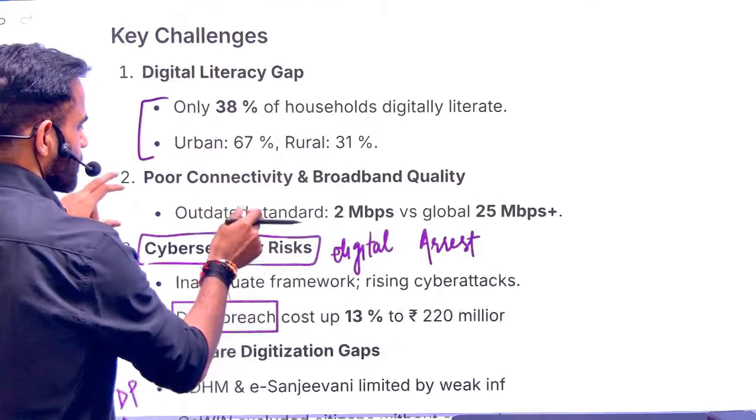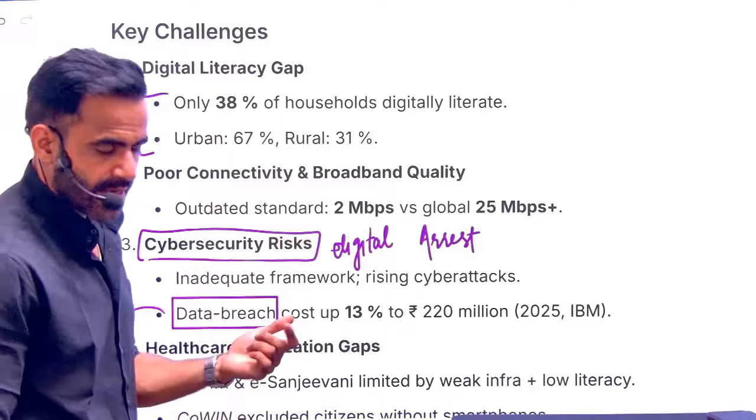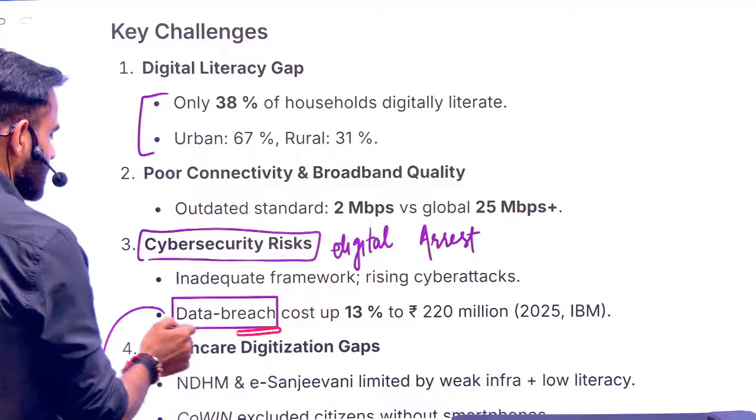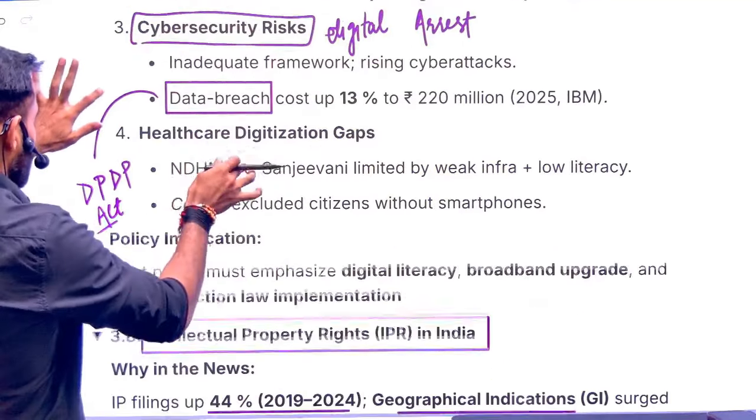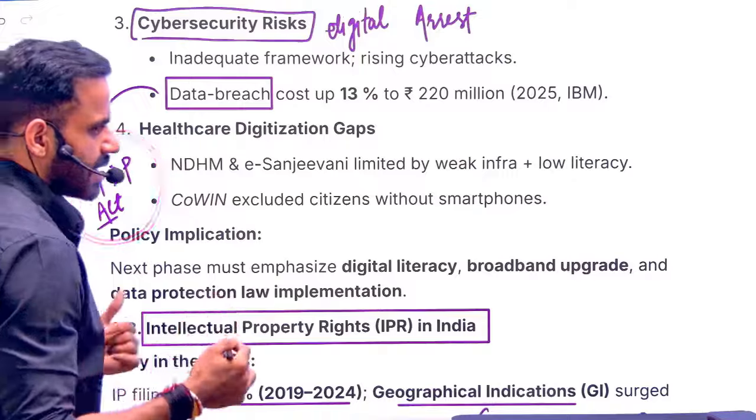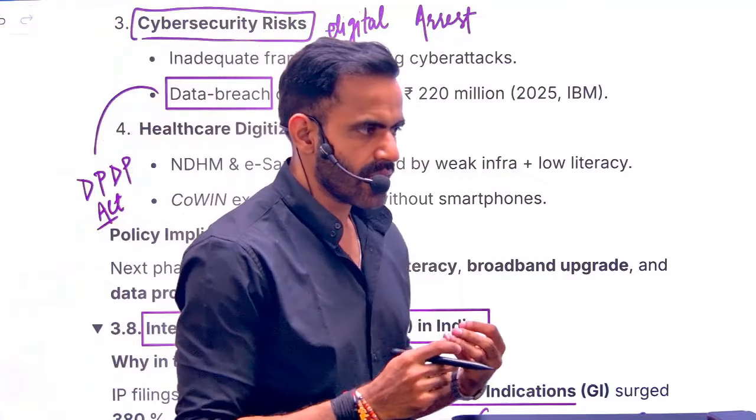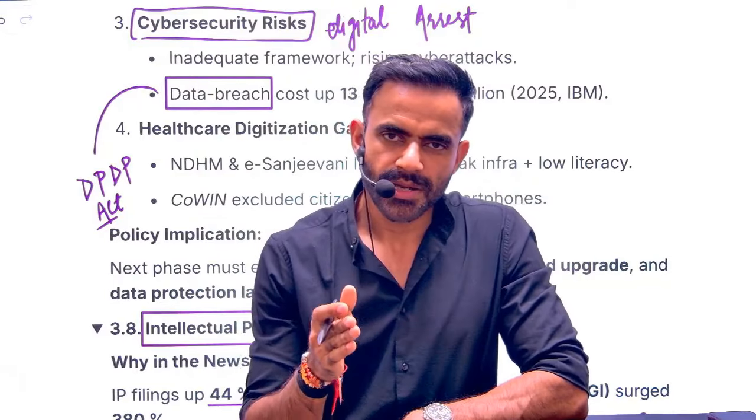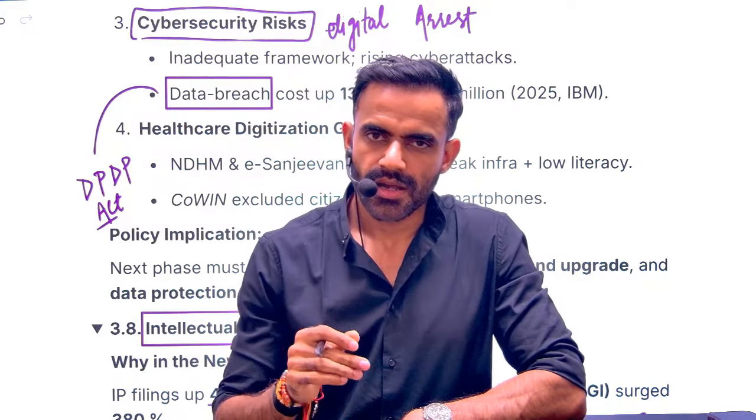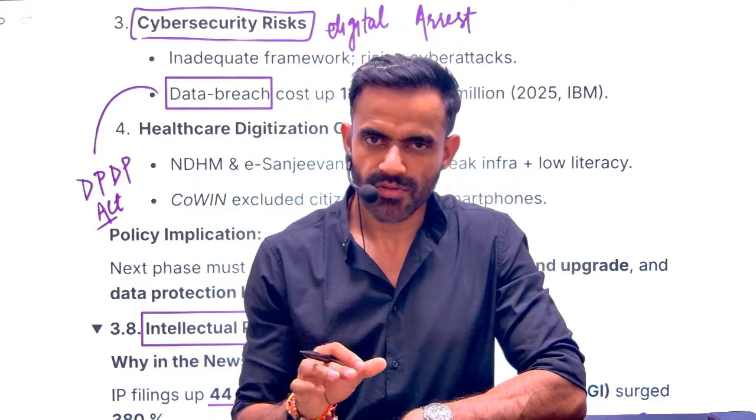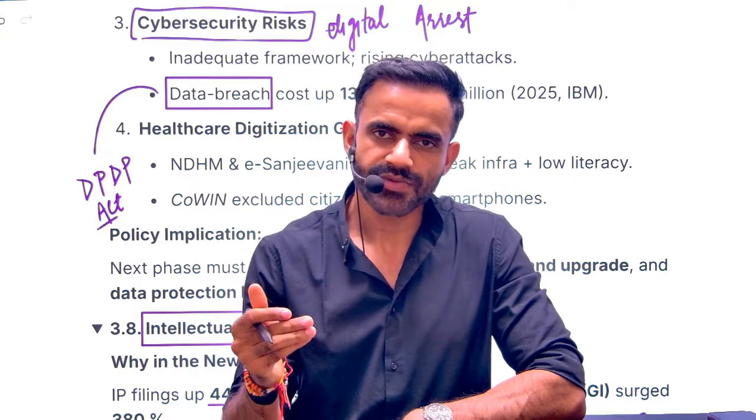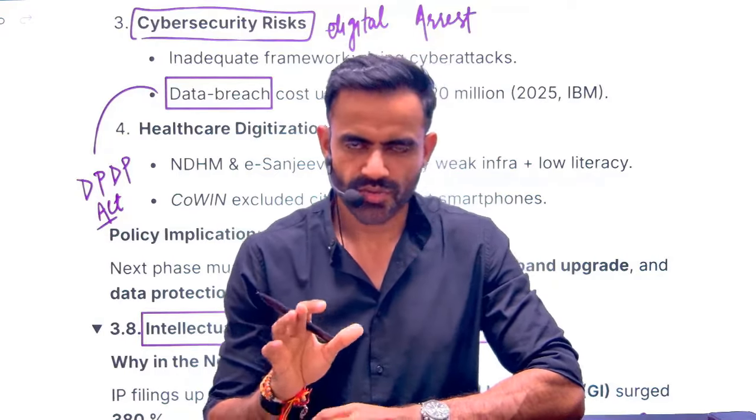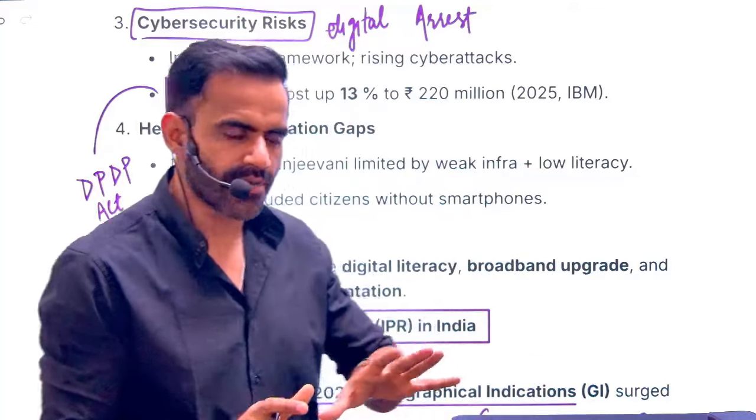It will be more useful at the mains stage. Apart from that, because of digitization and lack of digital awareness, there is a risk of cybersecurity threats, for example digital arrest, and then there is a risk of data breach. To address the problem of data breach, the government has introduced some rules as a part of DPDP. What is DPDP? Digital Personal Data Protection Act. Okay, Section 44 of DPDP is in conflict with Section 8 of RTI. We have already covered this part in the polity section. So if you have not covered it from there, please cover it. It is important.